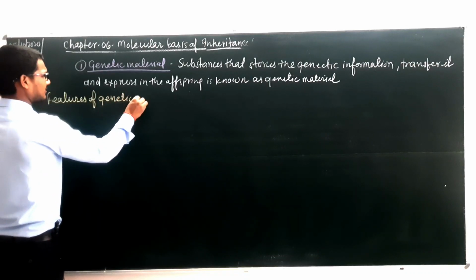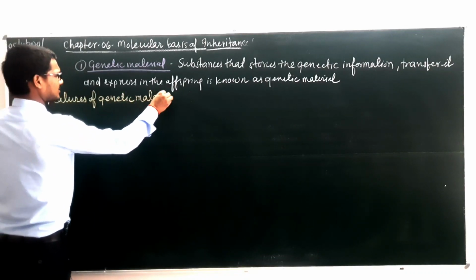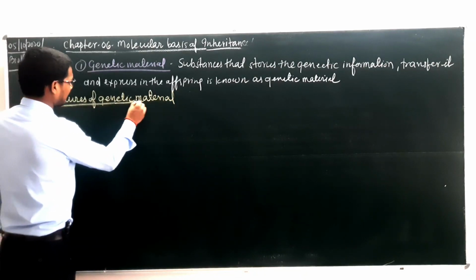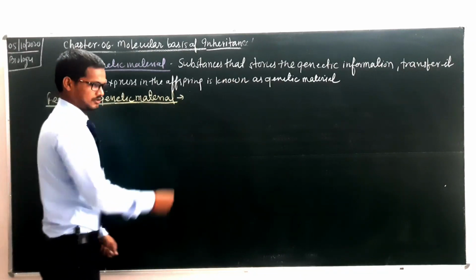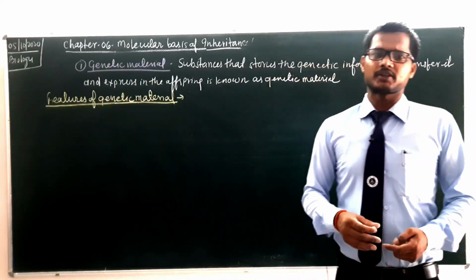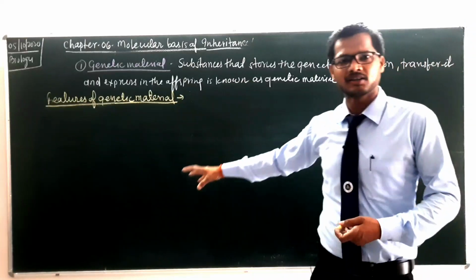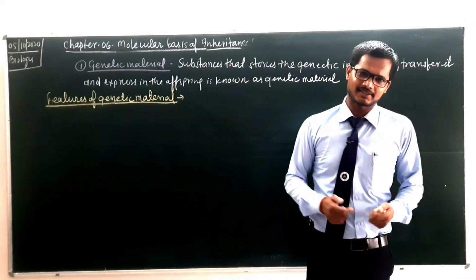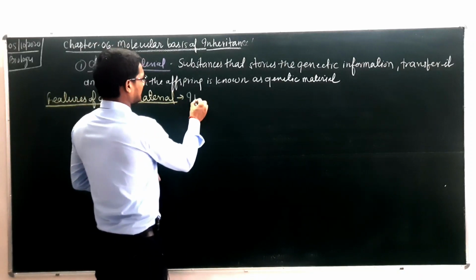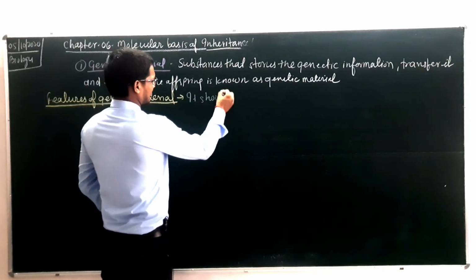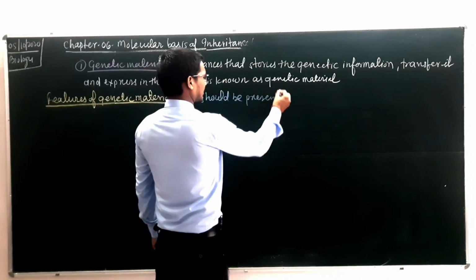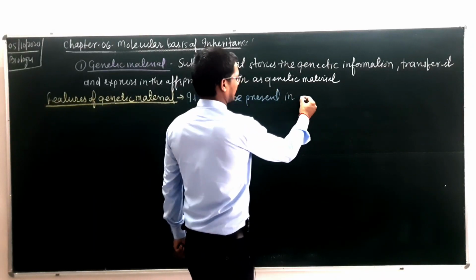Here again we are going to discuss the features of genetic material. It means which material will be called a genetic material, or the basis on which we can term something a genetic material. So let's discuss that. Point number one: it should be present in each cell of the body.